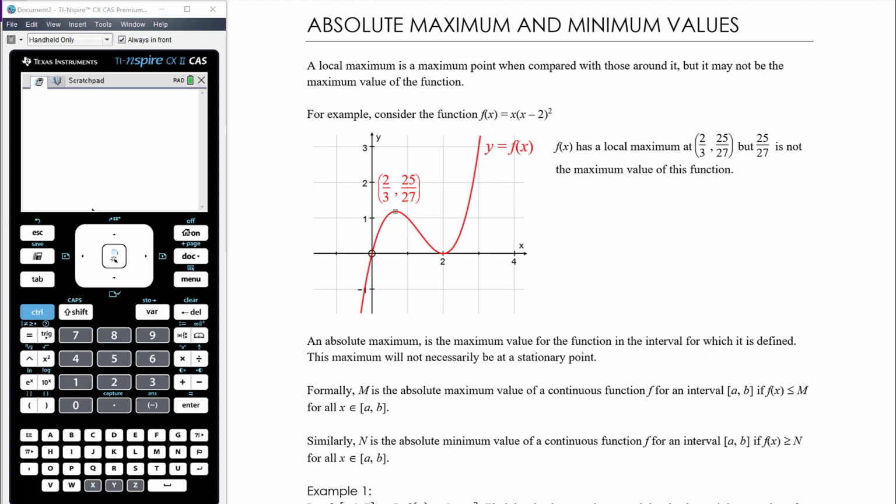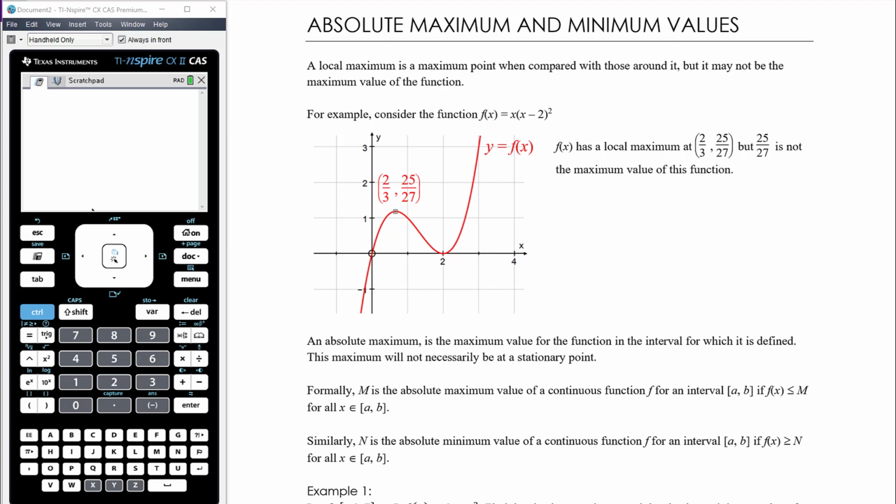Okay, so in today's video, we're going to be looking at the idea of an absolute maximum and minimum value of a function. In the previous video on stationary points, we talked about the idea of a local minimum stationary point or a local maximum stationary point without really referring to that word local. So we're looking here at that distinction between a local minimum or maximum point versus an absolute minimum or maximum point or value.